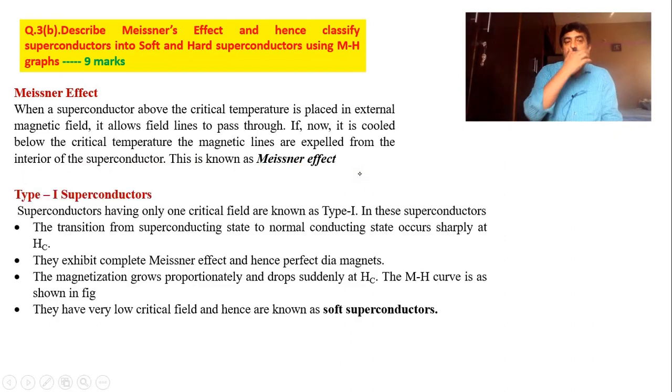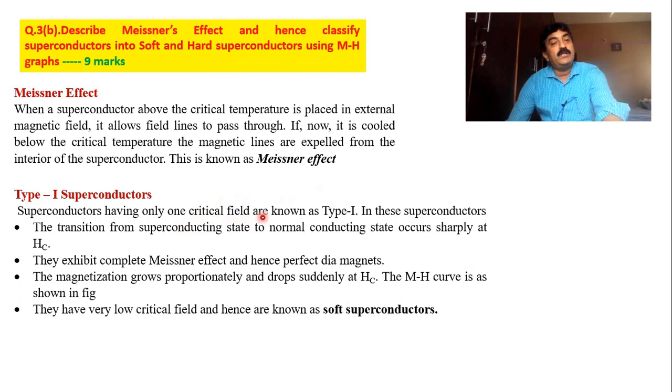Now distinguish between type 1 and type 2 superconductor. First of all, what is type 1? Superconductors having only one critical field are known as type 1 superconductors. One critical field. The transition from superconducting state to normal state occurs sharply. If you increase the magnetic field, suddenly it will convert from superconductor to normal conductor. This is type 1 superconductor speciality. And they exhibit complete Meissner effect.